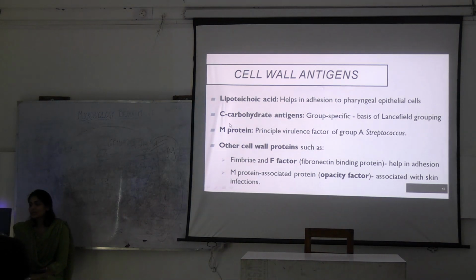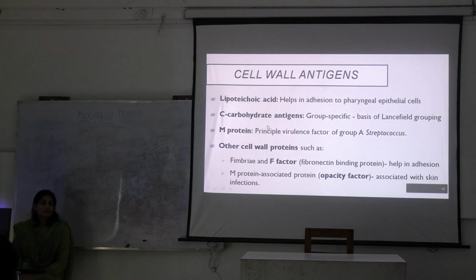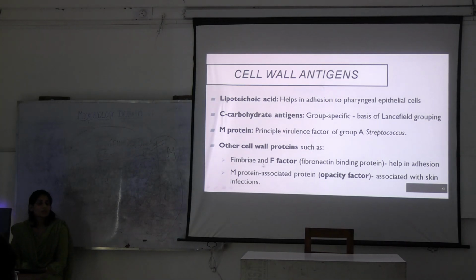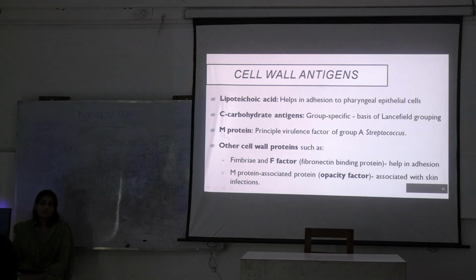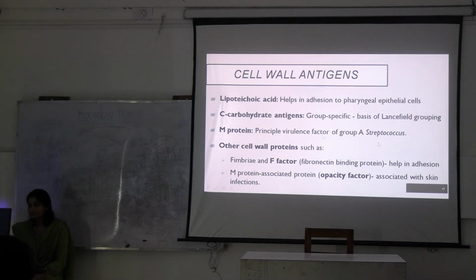Then C carbohydrate antigen, which is helpful in Lancefield grouping, and M protein is the principal virulence factor for group A Streptococcus. Why? Because it cross reacts with other proteins in the human body, and because of immune complex attack, we develop autoimmune diseases like ARF, right?